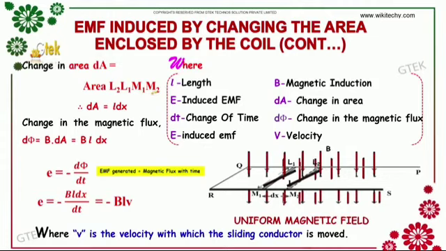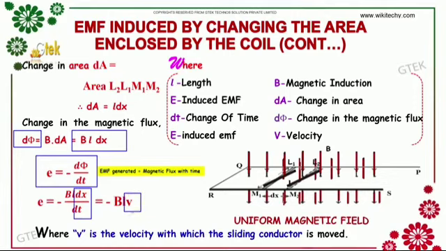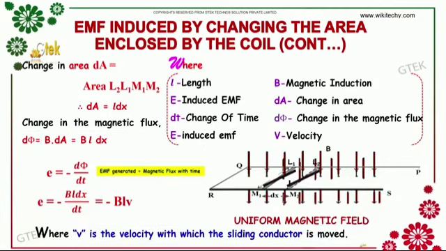Therefore, dA is equal to L dx. The change in magnetic flux dφ is equal to B dot dA, which is equal to BL dx. Here E is equal to minus dφ by dt, so E is equal to minus BL dx by dt, which is equal to minus BLv. So dx by dt is equal to v, where v is the velocity with which the sliding conductor is moved.